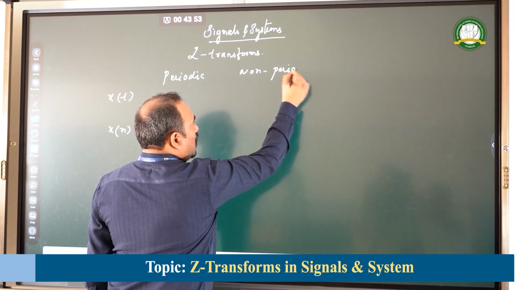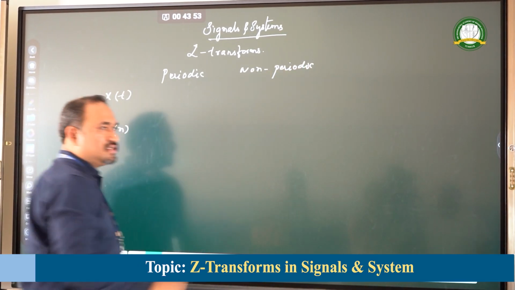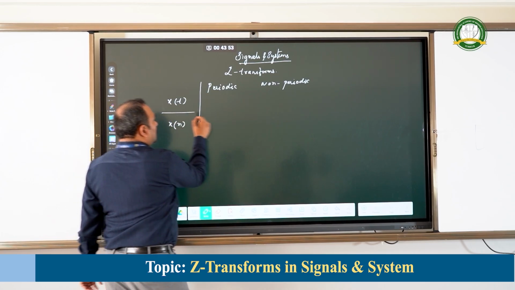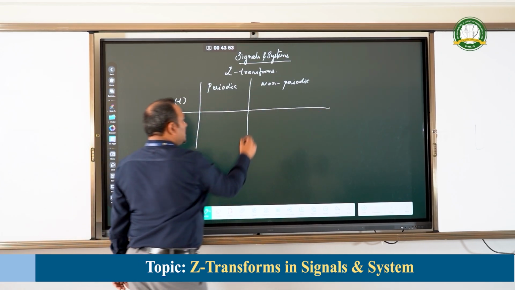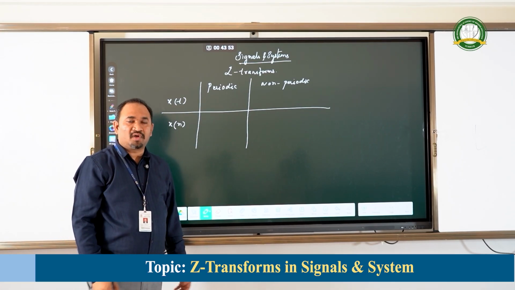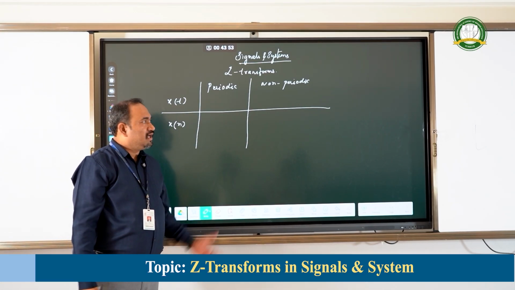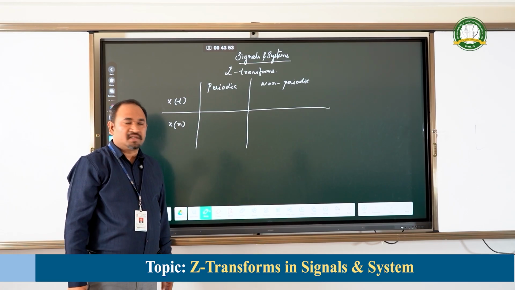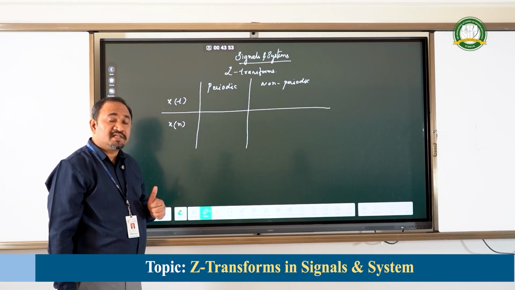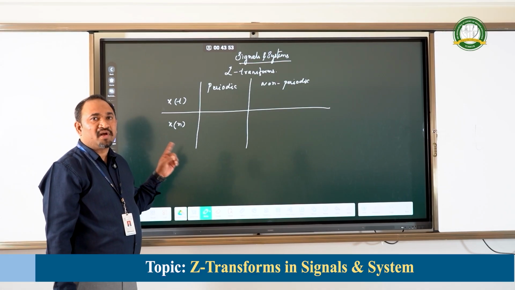What type of analysis will be applied for these kinds of signals? Basically, in the real world, we have non-periodic signals. Whatever we come across in real time is always non-periodic in nature.